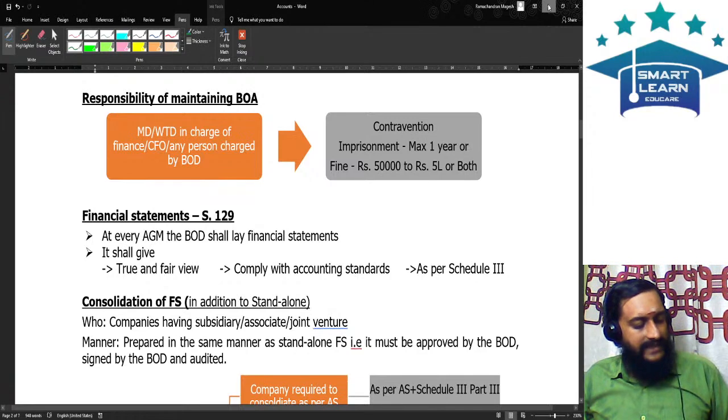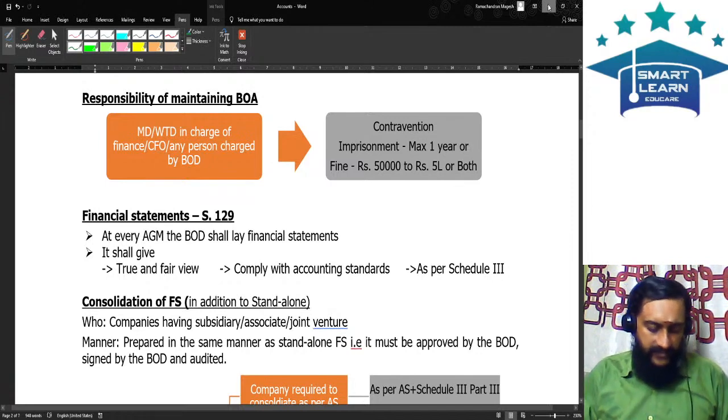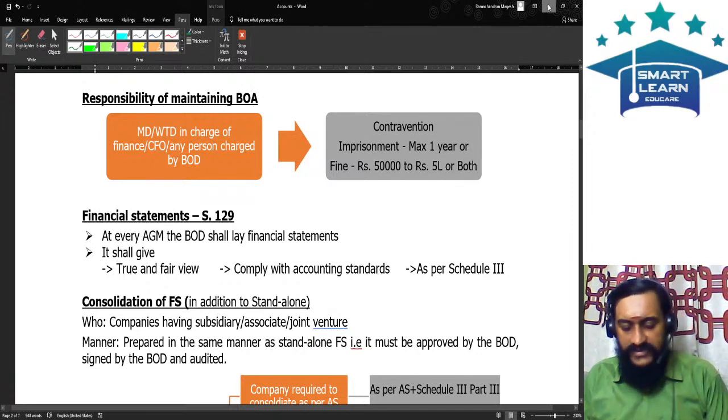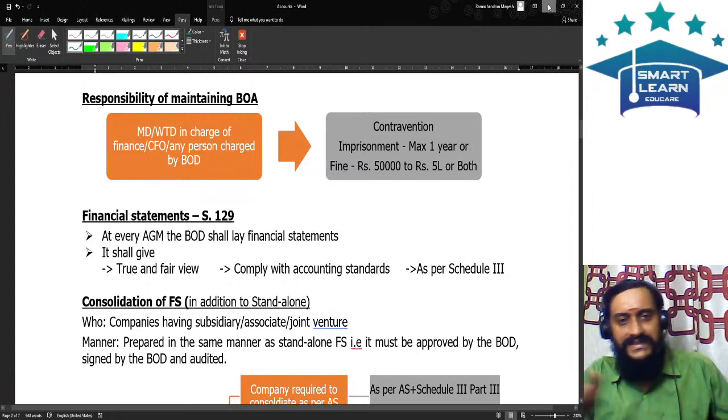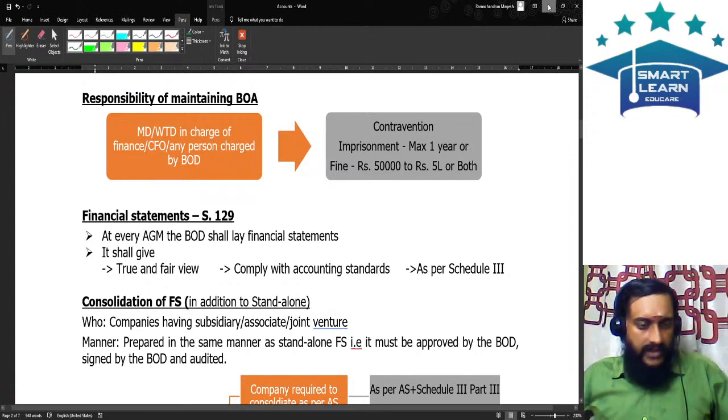The managing director is not responsible if there is any person who is authorized by the board in this behalf. If there is any person who is authorized by the board in this behalf, then obviously the managing director is not responsible. Next,